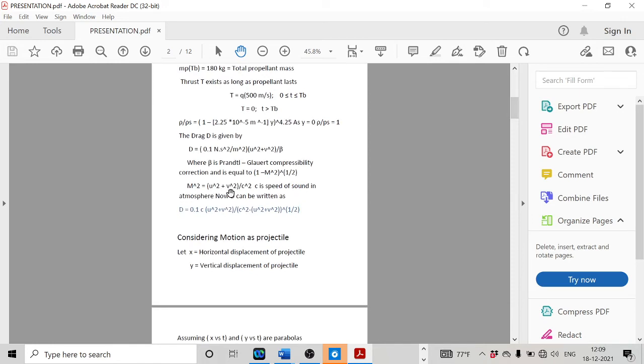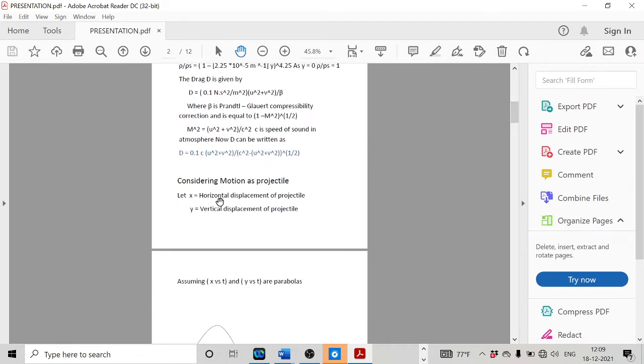Next, coming to the approach for the given rocket to be launched and the maximum range to be obtained, the design variables here are w naught, q naught as well as qb, where w naught is the initial launch angle with respect to the horizontal. Q naught and qb are fuel consumption rates at the initial point as well as at the time at which burnout occurs. Now, coming to the constraints, w naught should be varied between minus pi by 2 to pi by 2, and the fuel consumption rates q naught, qb should be varied between 7.5 to 12.5 kgs per